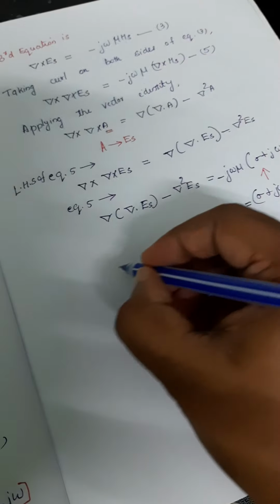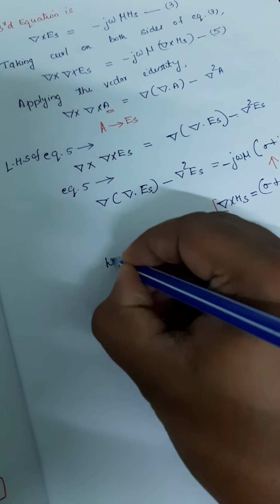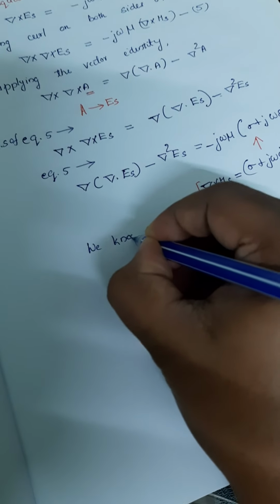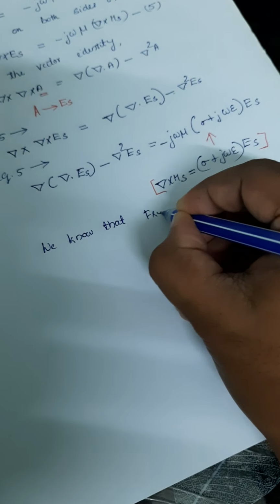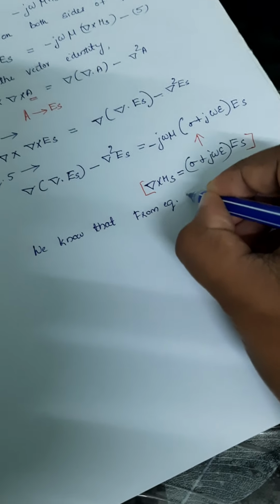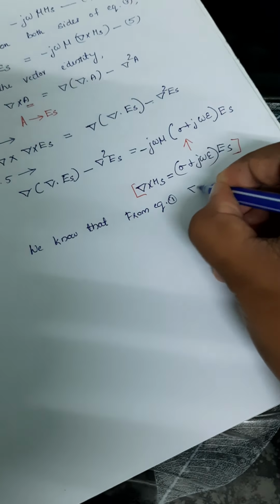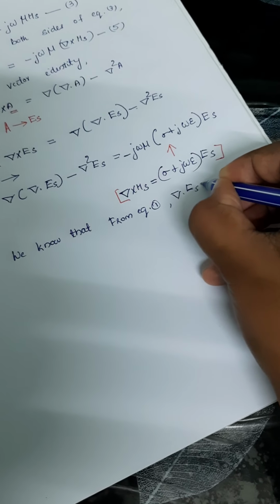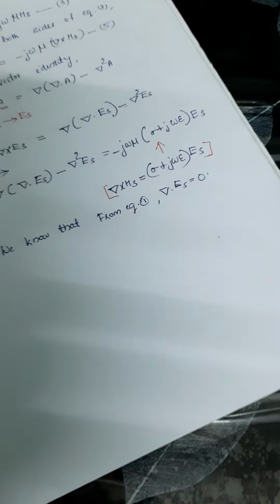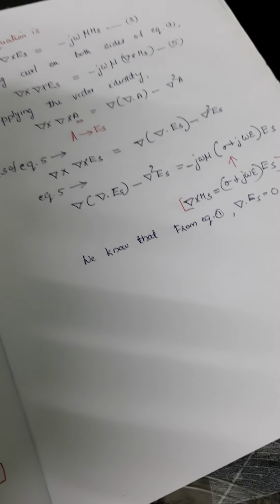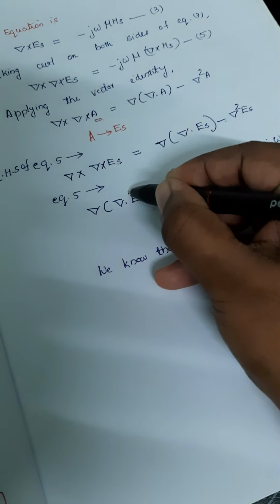Now we know that from equation number 1, this del dot E of s is equal to 0.